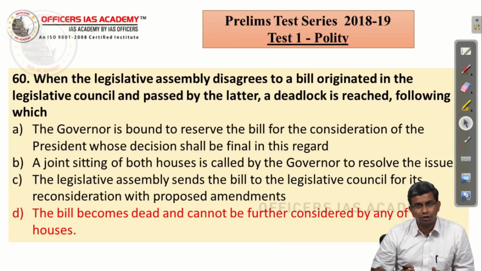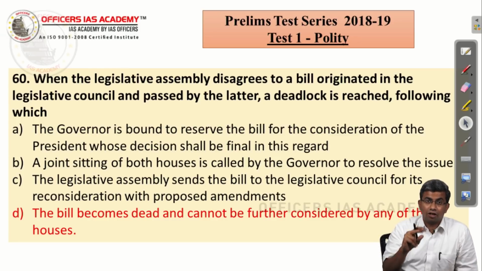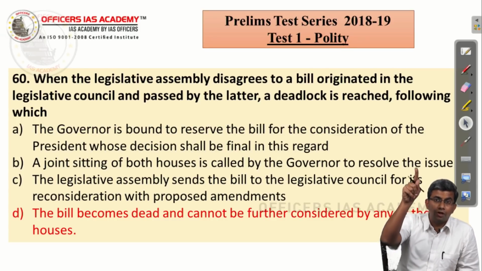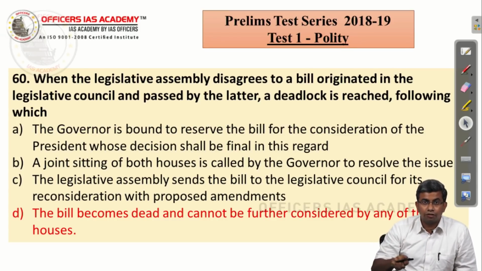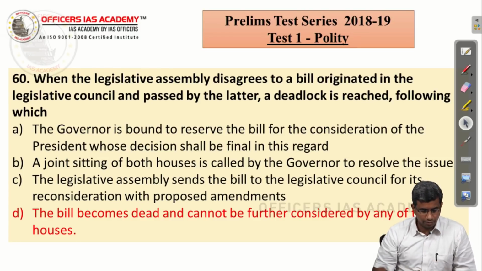It is only when both the houses pass a bill and send it to the Governor that he can recommend it, or reserve it for President's assent in his discretion. So, the first statement is wrong. A joint sitting of both the houses is called. We have specifically discussed that the concept of joint sitting is applicable only to the Union Parliament. There is no such thing for the state legislature. So, the second statement is wrong.